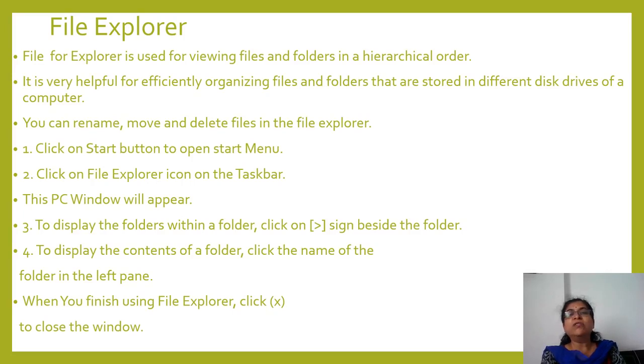To display the folders within a folder, click on the right arrow shown beside the folder. When it is showing a right arrow sign beside the folder, that means it has more folders or more files in it. To display the contents of a folder, click the name of the folder in the left pane. See, the right pane and left pane will be displayed. Now we are going to see the image of it. When you finish using File Explorer, click the close button, that is the X button on the window. Correct. These are the steps we have seen.